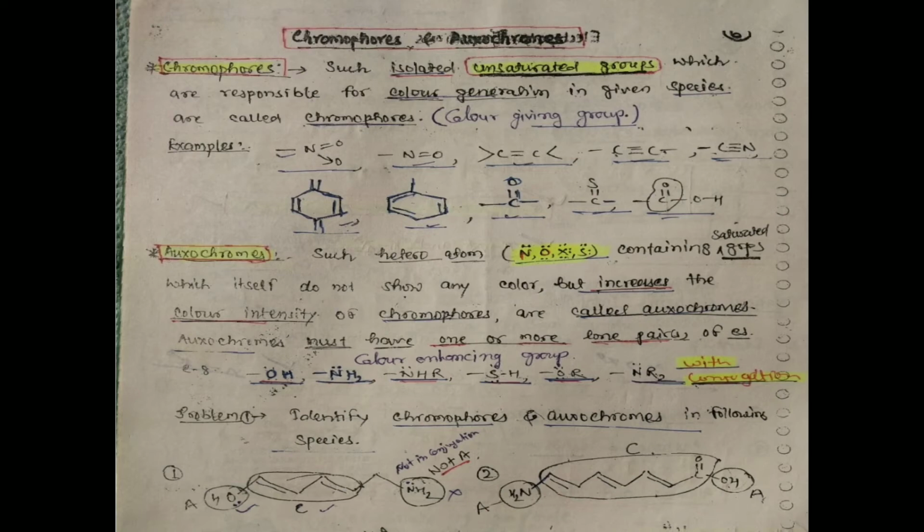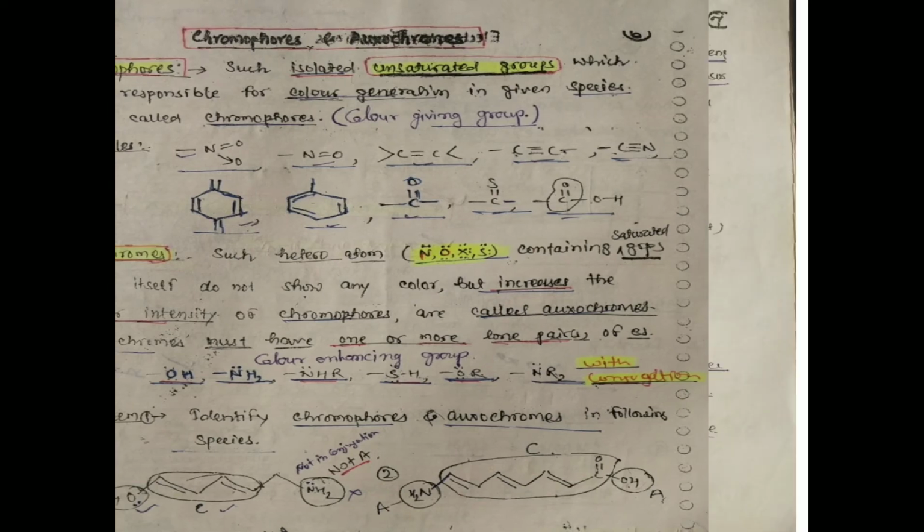The lambda value where a given species shows maximum absorbance is called lambda max, and the corresponding epsilon value is called epsilon max. A species may show more than one lambda max. Shift in absorption band may occur on changing the solvent or due to structural change in the given species.